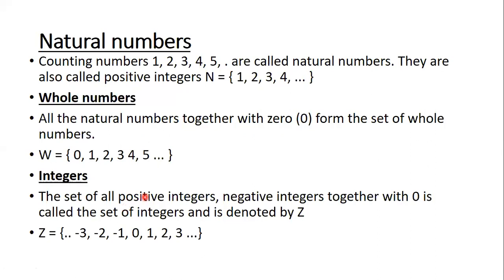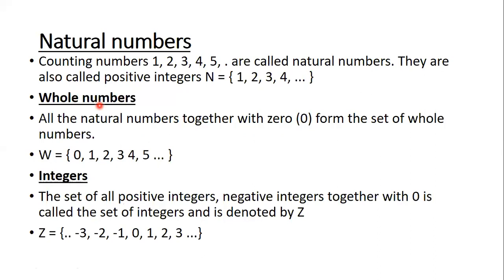Okay, so let us go further to the next, whole numbers. After knowing what natural numbers are, let's understand whole numbers. Whole numbers are natural numbers which start from 0.